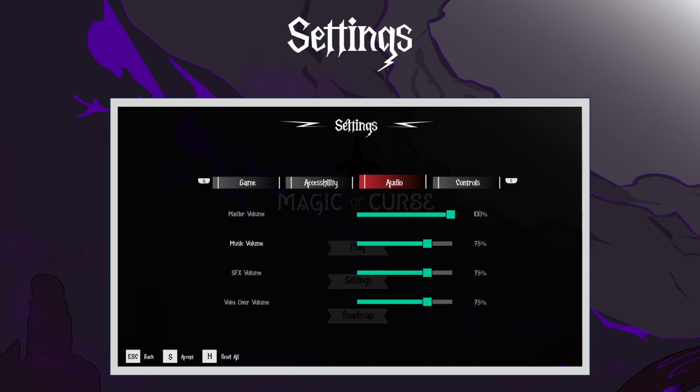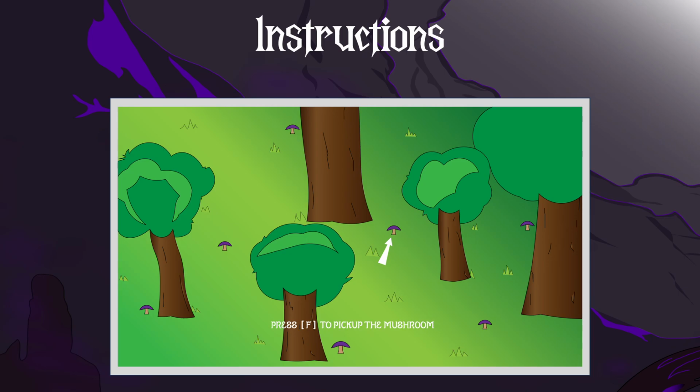Okay, for the next one, instruction. So the instruction for this game is very simple. I don't want to make it harder. So here we can see an arrow pointing at the mushroom, and below that there is a word saying press F to pick up the mushroom. So the instruction tells the player to press the F key to pick up the mushroom here or anywhere in this picture.